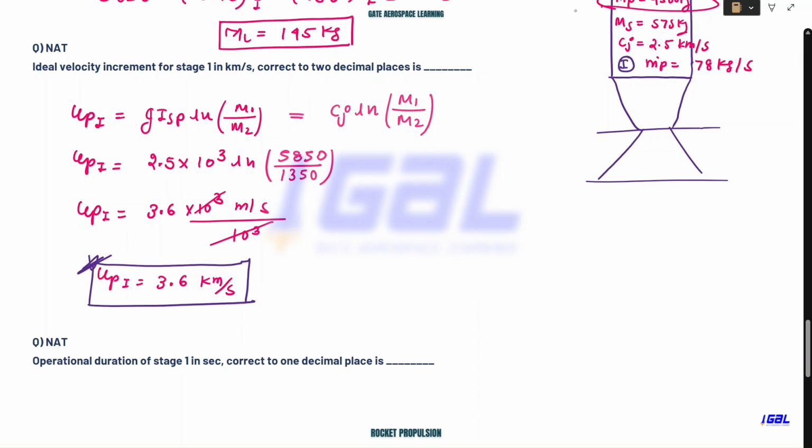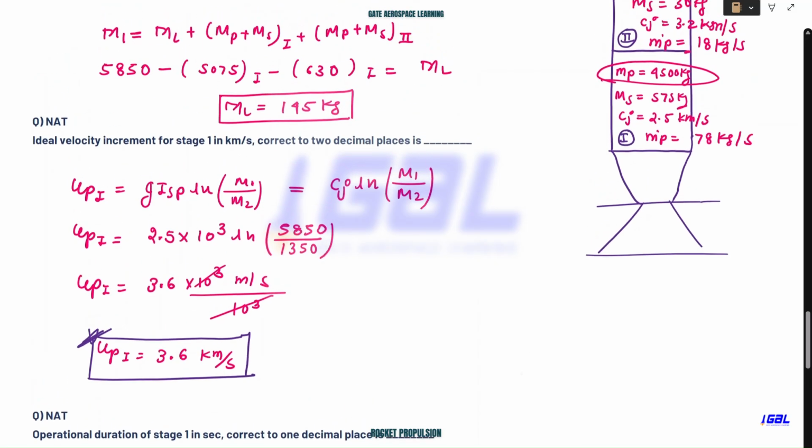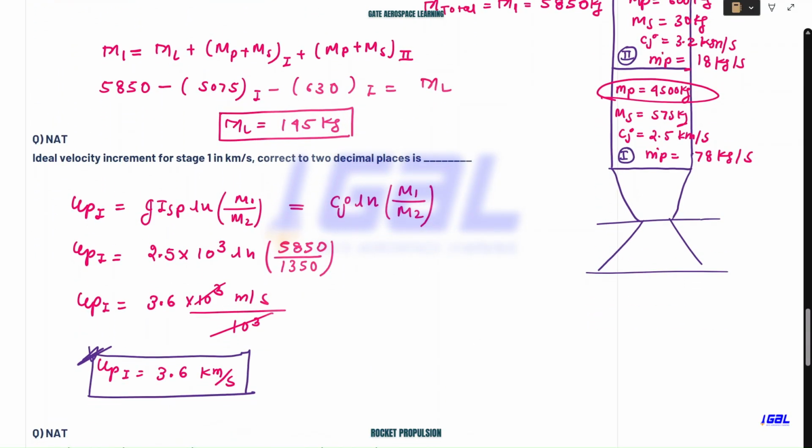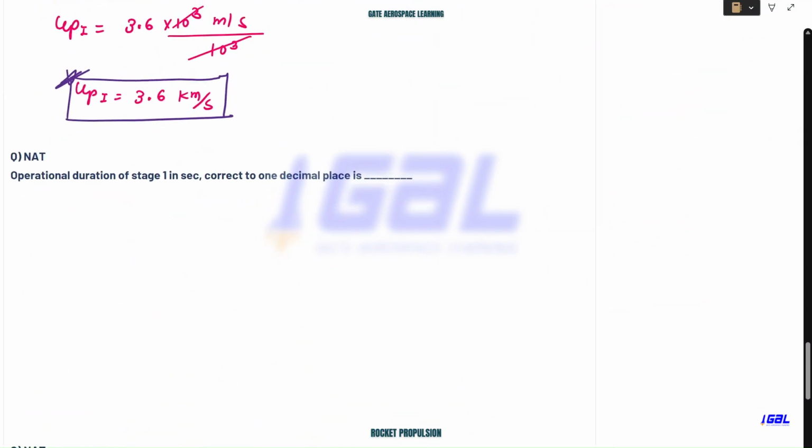If you are having a doubt from the last lecture, now I'm assuming that it is very much clear to you how to calculate this UP value for first stage, for a second stage. Okay, now let's calculate the operational duration for a first stage. So how will you calculate the operational duration? That means they are talking about the TP calculation. So this is in seconds. Okay, they are asking in seconds.